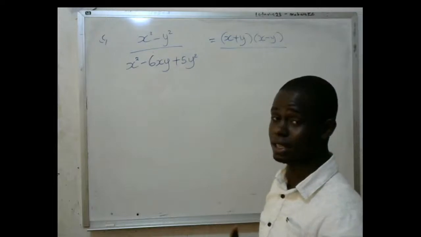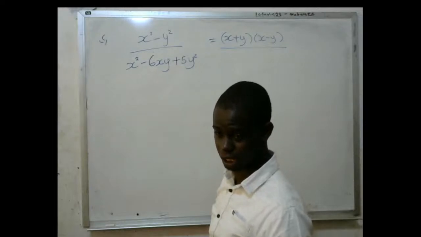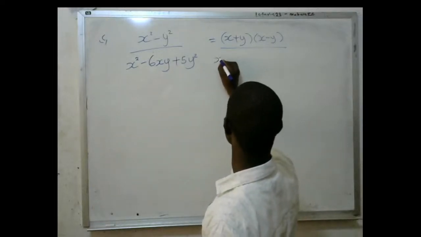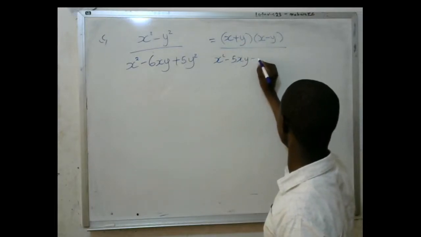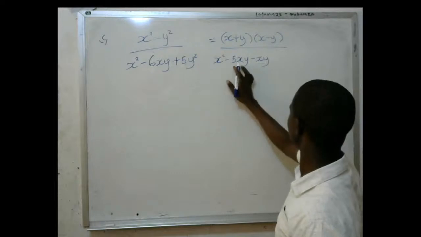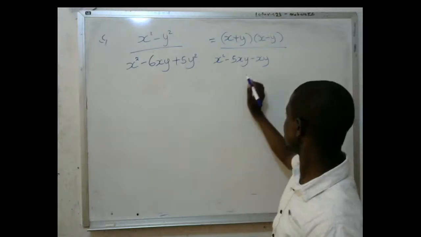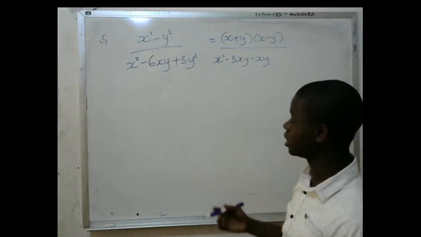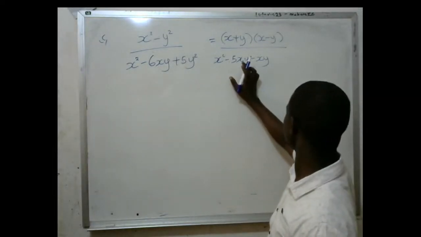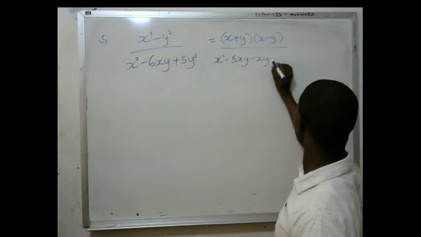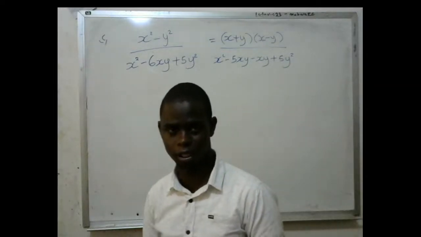We've decided that the numbers are negative 5 and negative 1. So it is going to become x squared minus 5xy minus xy. These are the two numbers that when I add them, I go back to negative 6. There is a negative 1 here, but I'm not writing 1. So it is negative 5xy minus xy plus 5y squared. That's what we have for that.